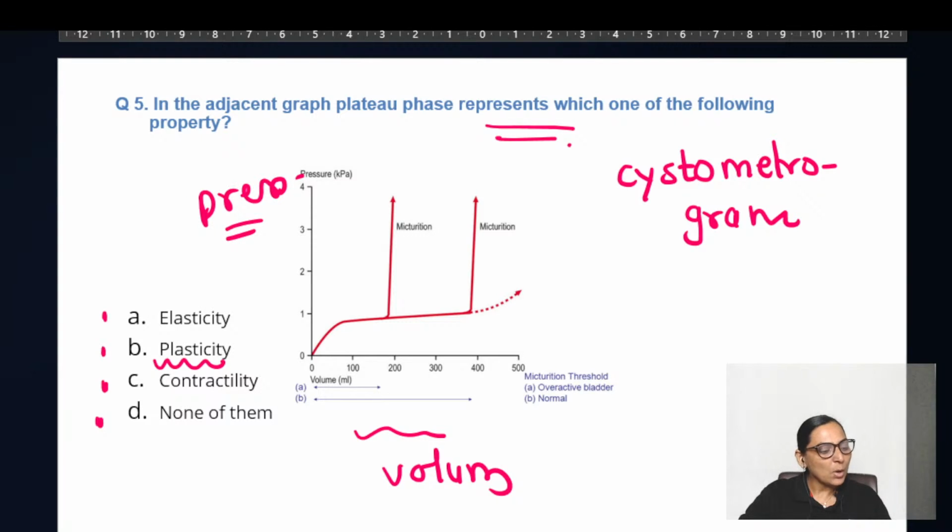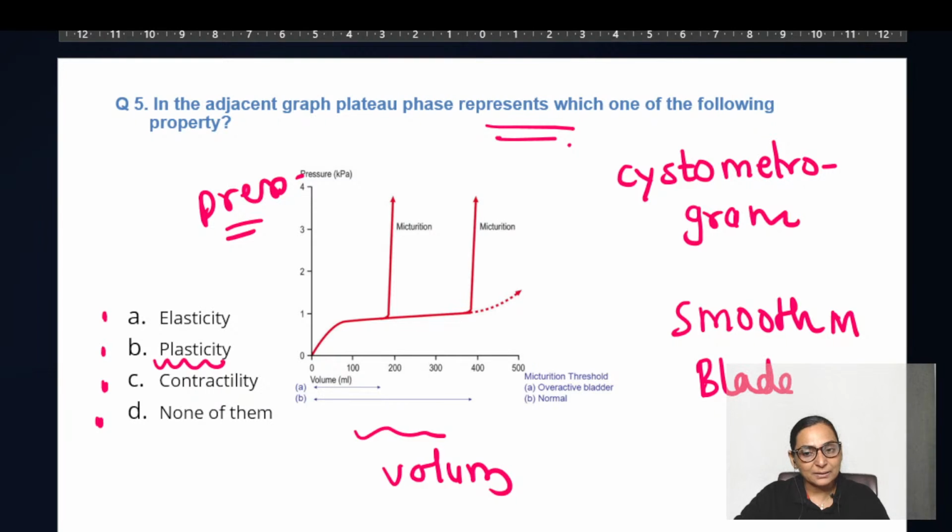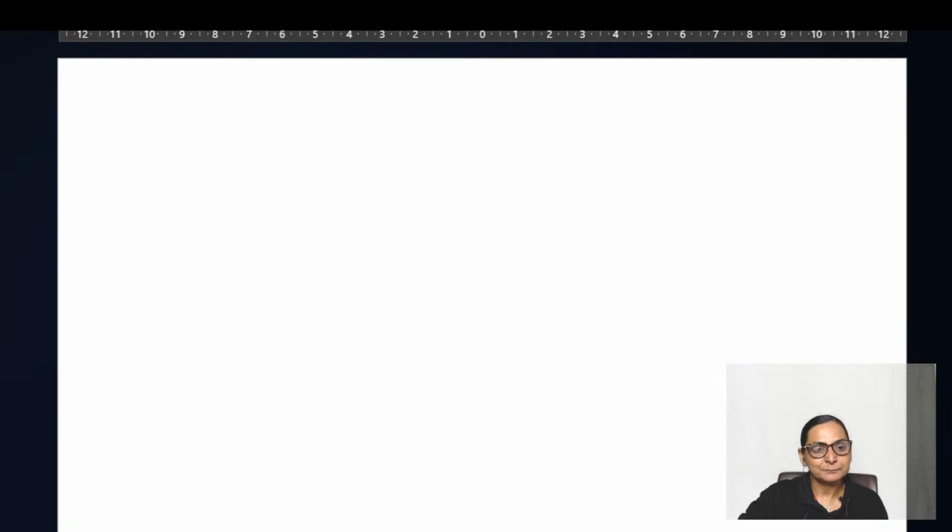No, Ajju, it's not C. It is a property of the smooth muscles. And we are speaking over here about the bladder and its smooth muscle, that is the detrusor. So it is not showing contractility. It is showing plasticity, which is a feature of smooth muscles. Is it clear? Now, why do you get this plateau and what is this plasticity?